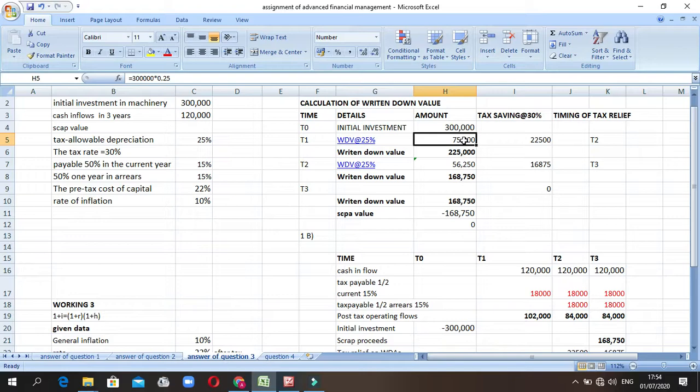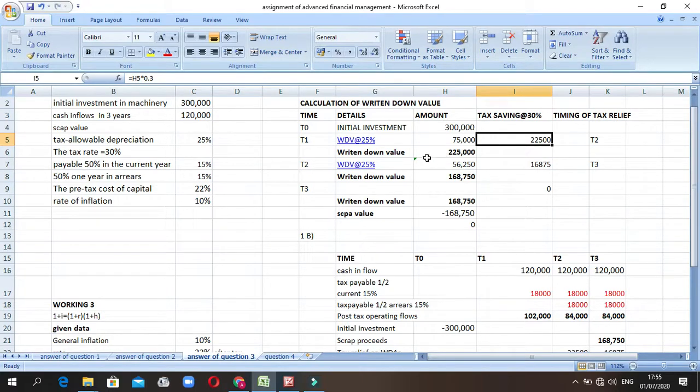That is the tax allowable depreciation. To get the tax saving, we take this value of 75,000 and multiply by 30%, which is 0.3, and that gives the tax saving.